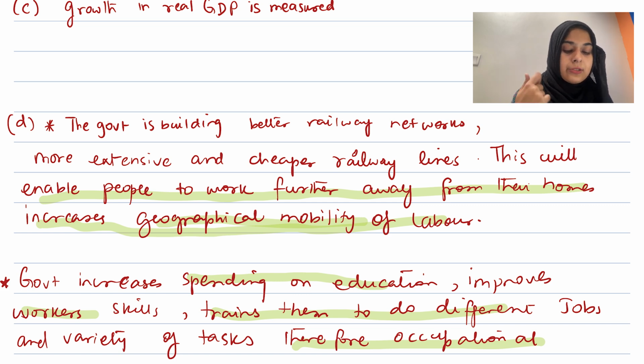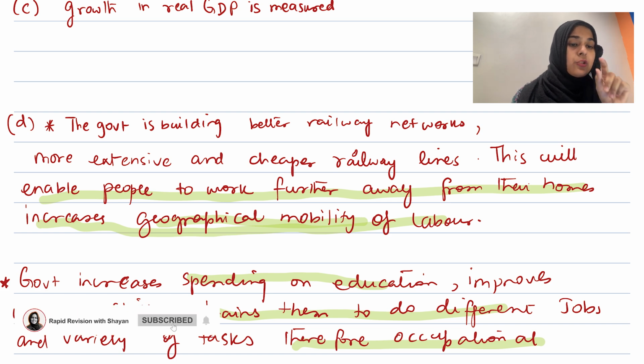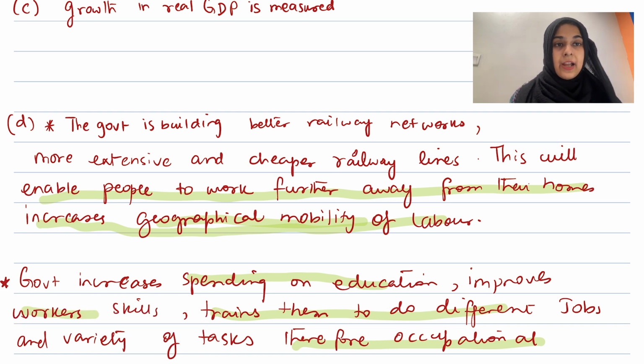And then you can also write that the government is planning to spend more money so that people have more access to internet, which also enables them to learn multiple skills on the internet, and that will make them more occupationally mobile. So that will be a very, very detailed answer, and that is going to help you gain a lot of marks in this kind of question. Explain is quite an easy question. It's basically knowledge based, and then you need to give the why, the reasoning, the how of the point that you're giving in this question.